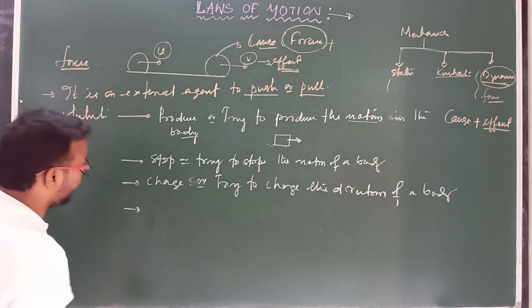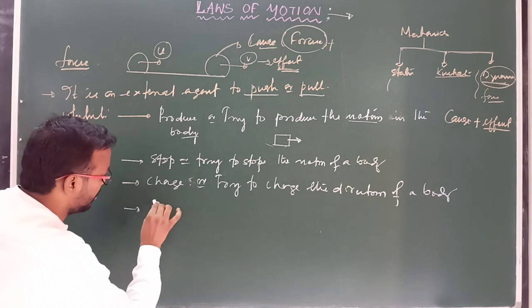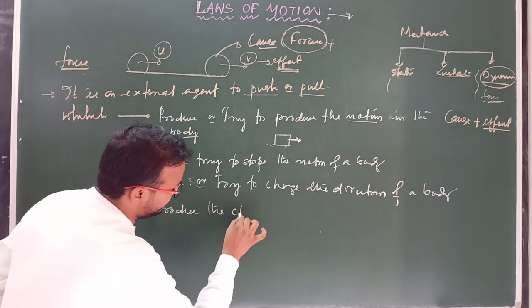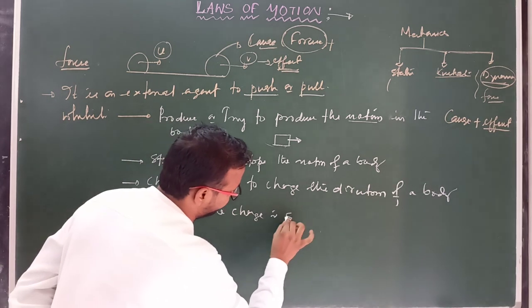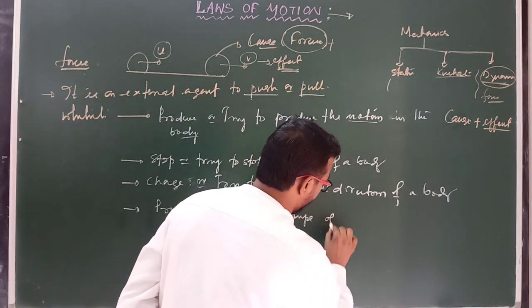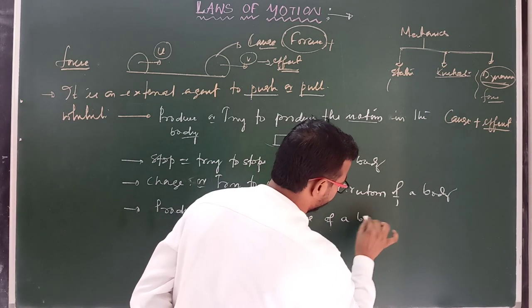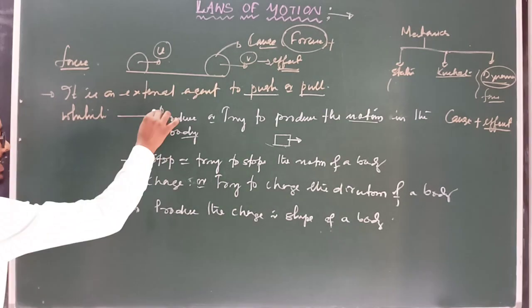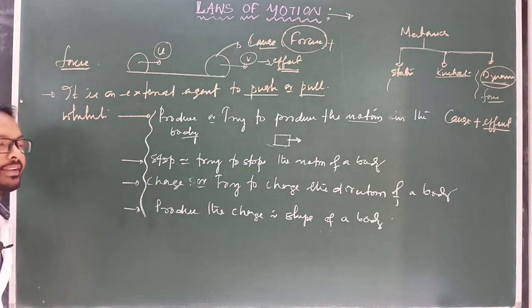And the next point, which produces a change in shape of a body, is called force. So these are the important properties of a force.